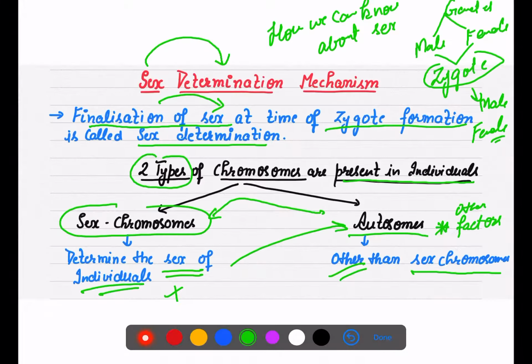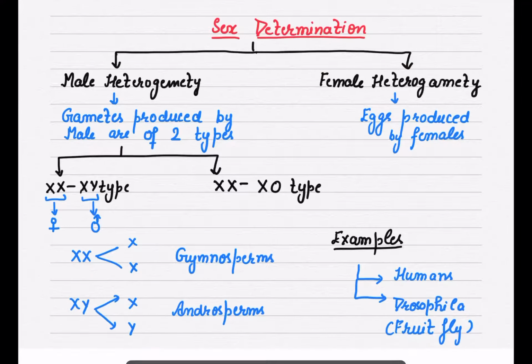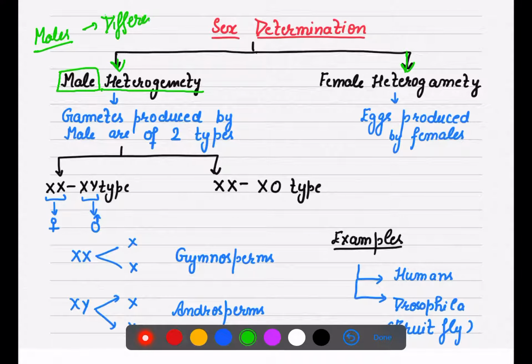After knowing this general thing, let's see that sex determination is of two types: male heterogamety and female heterogamety. Just look at the name. Hetero always means different, and gamety refers to gametes. So in male heterogamety, males produce different types of gametes, right?